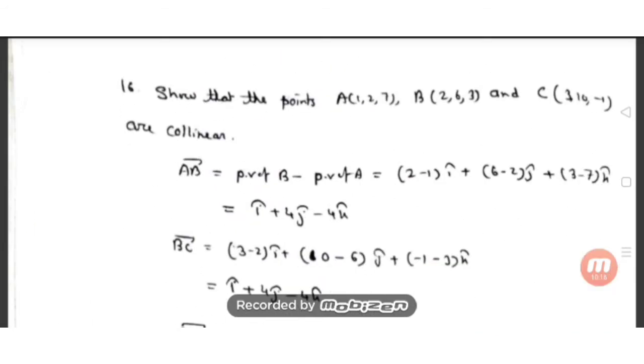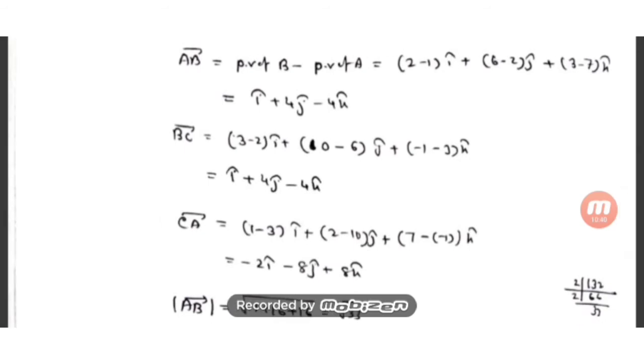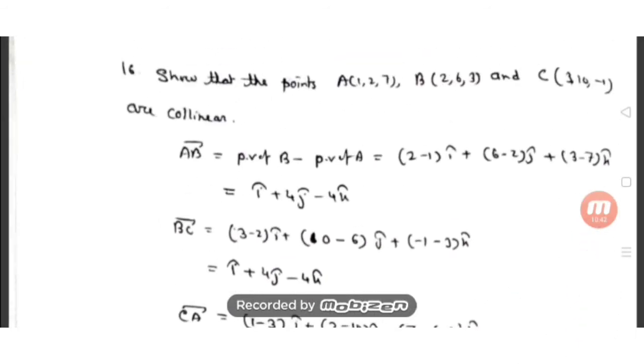Let us go to the next question, number 16. Show that the points A (1, 2, 7), B (2, 6, 3) and C (3, 10, -1) are collinear. So collinear, what can we say? Parallel with a common point can be considered as collinear. Otherwise we can also say, if the sum of two vectors is equal to the third vector, then they are collinear. So here what we have done is show that the sum of the magnitudes of two vectors is equal to the third.